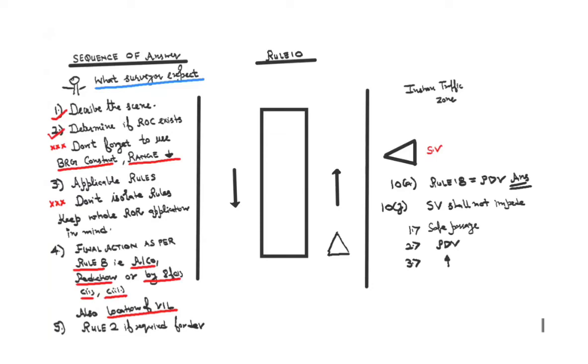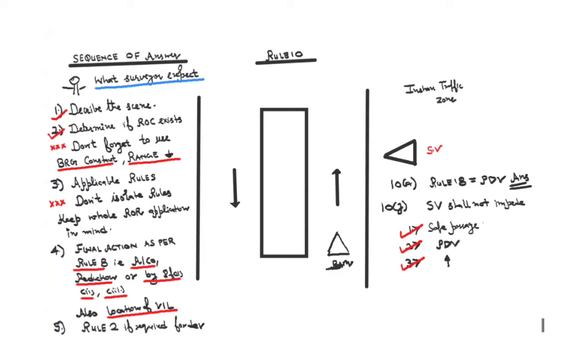If he is not cutting my safe passage, so it will not be applicable. So all the three conditions should be fulfilled. If he is not a PDV, so this will not be applicable again. If I'm not following the general direction of flow, obviously it will not be applicable. 10J. So if I replace the sailing vessel and the PDV here with some other vessel, say for example RAM, obviously 10J will not be applicable. It requires a PDV over there.